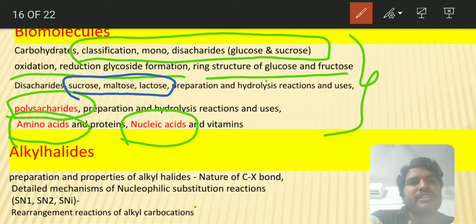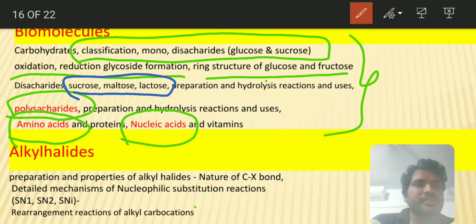That's why it has branches. Sorry, not 2,6, it is 1,6 linkages. So like this you have to identify amylose and amylopectin. Amylose you can take as a linear molecule, but amylopectin is branched. The name amylopectin itself is a little complicated, so you can remember that as a mnemonic.